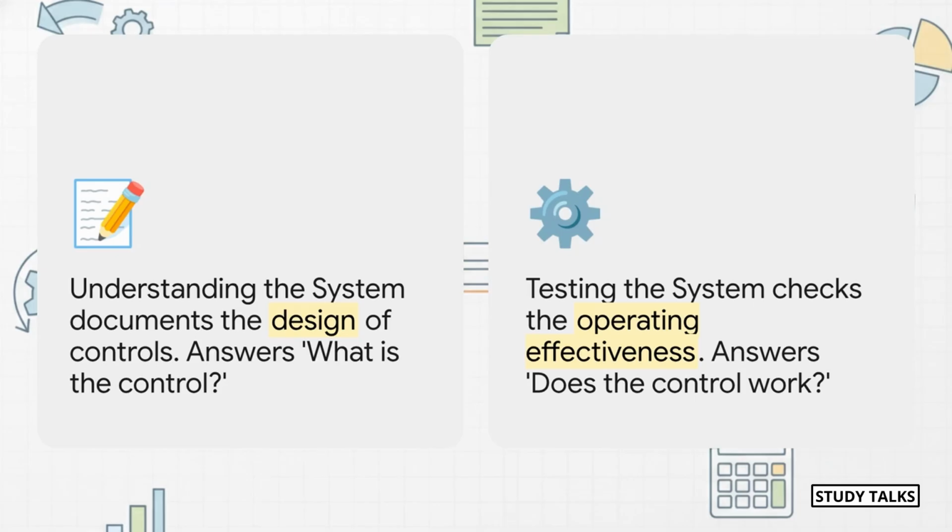This slide highlights a super important distinction. And this is exactly where marks get lost in the exam. Understanding the system is about its design. What is the control? Testing this system is all about its operating effectiveness. Does the control actually work like it's supposed to? These are two totally separate but very closely related activities.